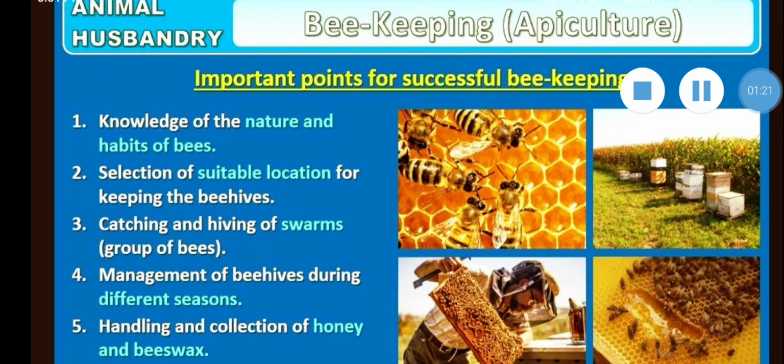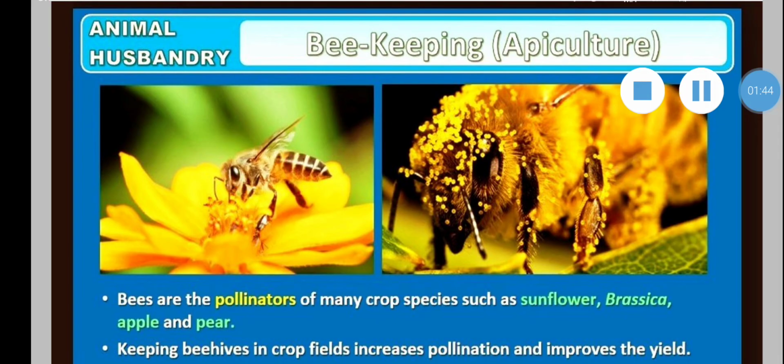For successful beekeeping, we need knowledge of the nature and habits of bees, selection of a suitable location for keeping the beehives, catching and hiving of swarms, management of beehives during different seasons, and handling and collection of honey and beeswax.